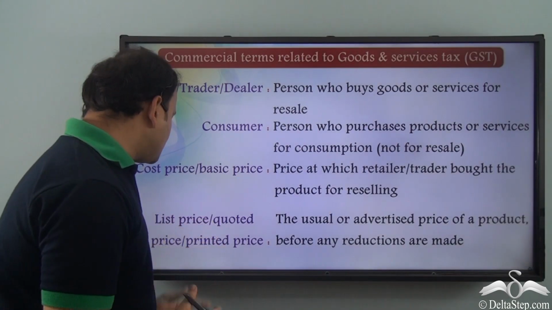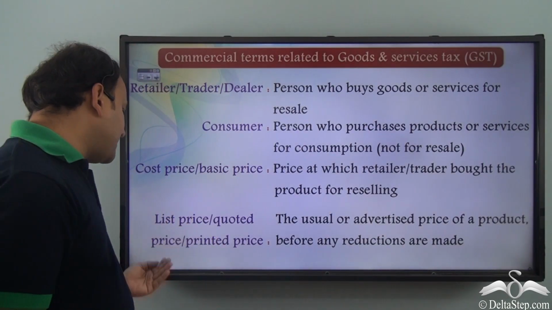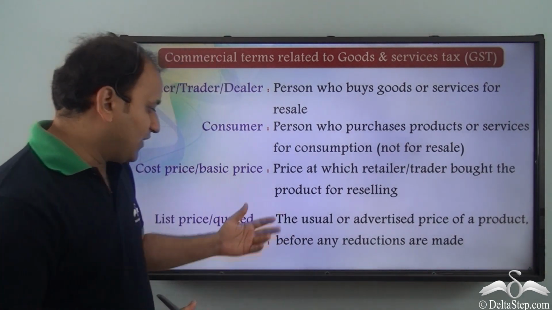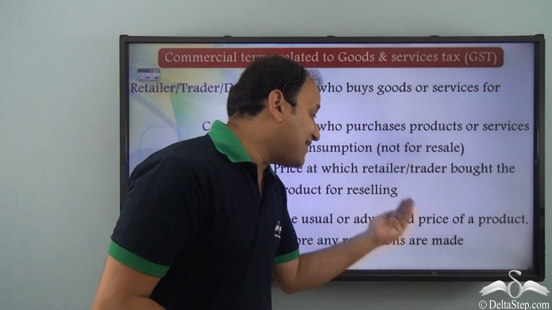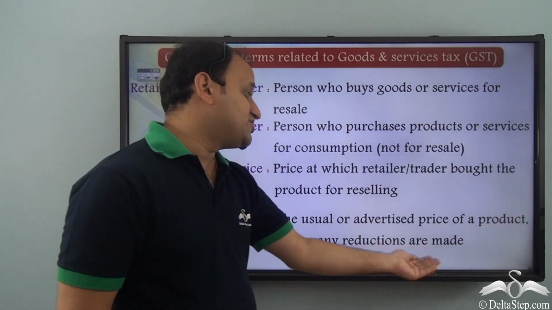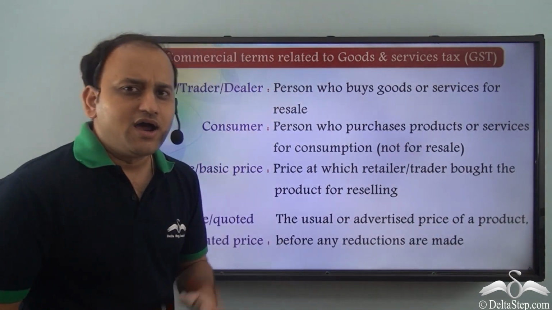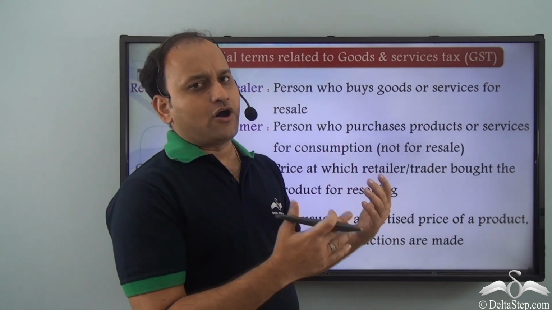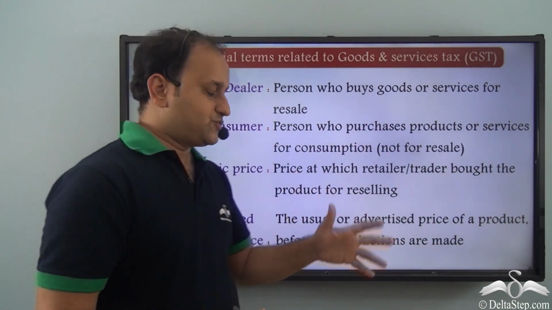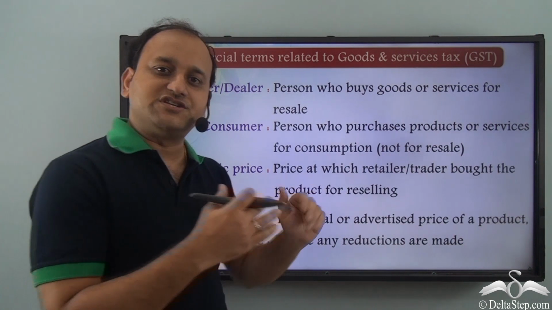Now let's come to list price, quoted price or printed price. Now what exactly is it? Well, the usual or advertised price of a product before any reductions are made. So Ravi purchases a TV from Samsung. He pays 9,000 rupees for it. So that is the cost price of the TV.